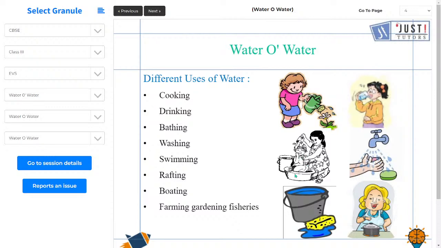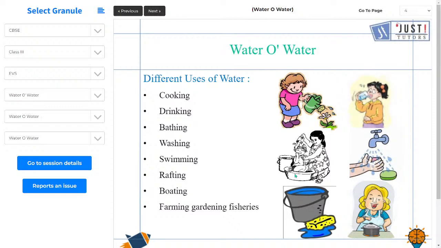Washing, we wash our clothes, we wash utensils, we wash other things, sometimes we wash our house, we wash the floor with water. So all these things we do with water. Swimming, we go for swimming, and in the swimming pool you have seen there's water. If we are going for swimming and we don't have water, how would we do our swimming, right? So swimming requires water.